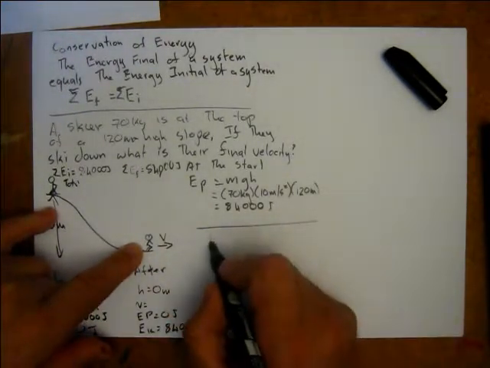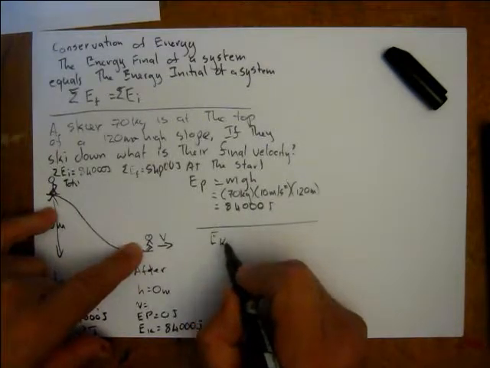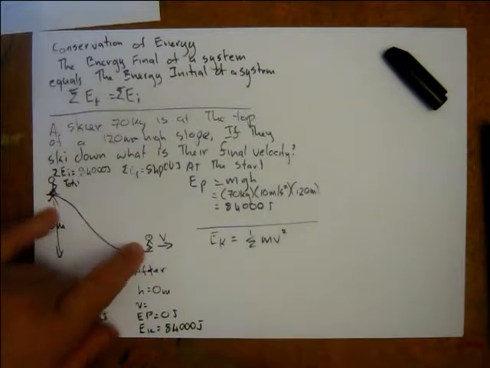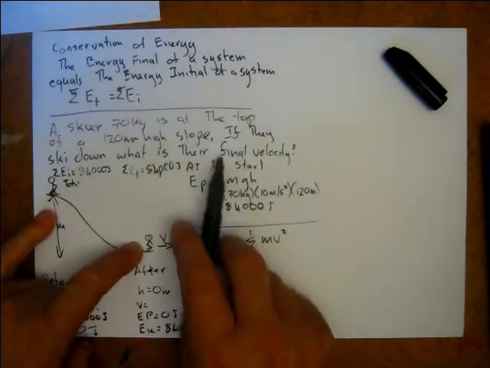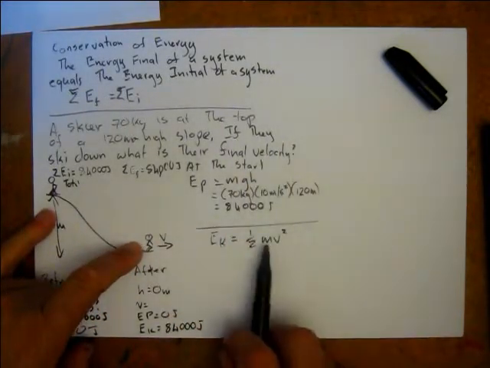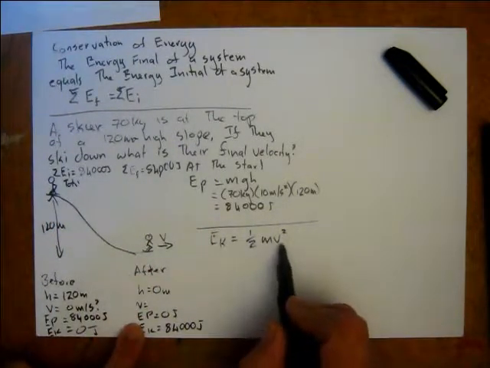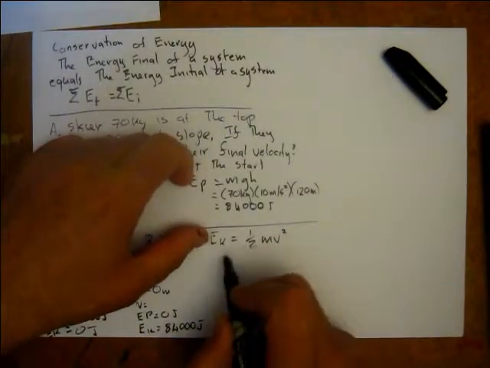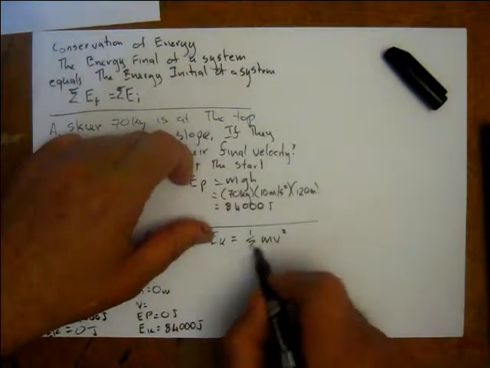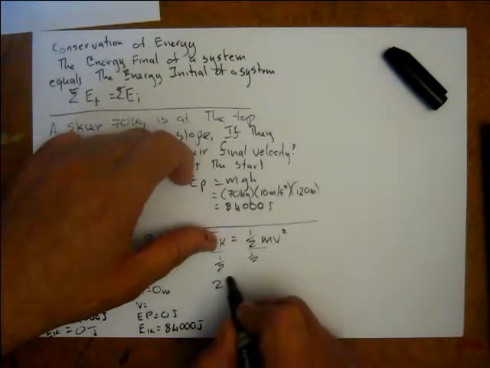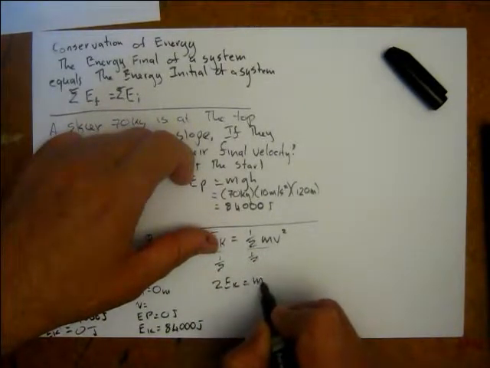And that leads us to EK equals half mv squared. I want to find out the velocity. What is their final velocity? I know the kinetic energy, I know the mass, I can work out the velocity. So rearranging, 2EK equals mv squared.